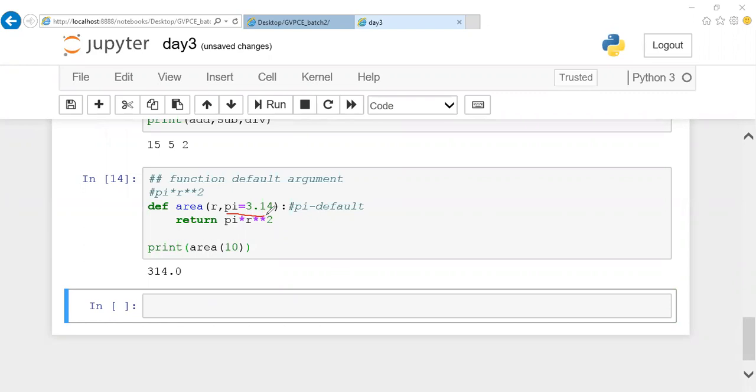What is the shortcut for run? Okay, Venkat, you can make use of shift enter. In this, you can make use of shift enter. Okay.